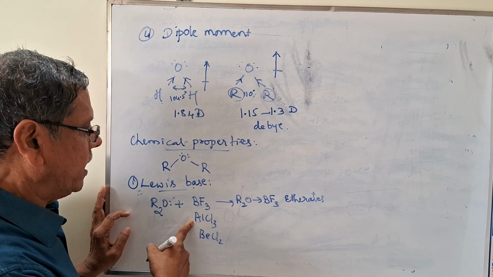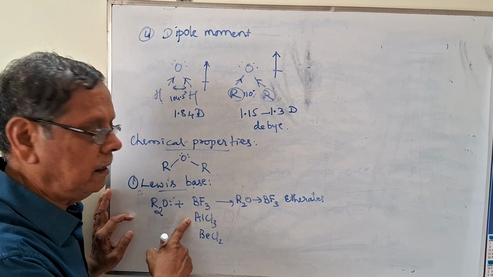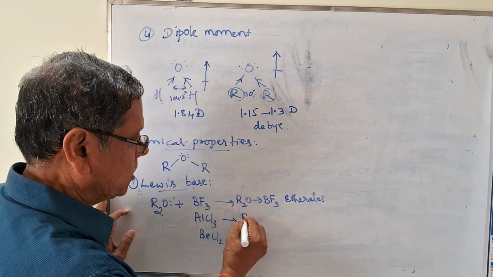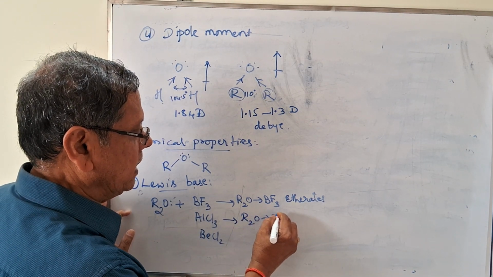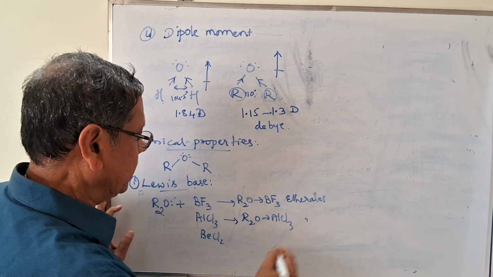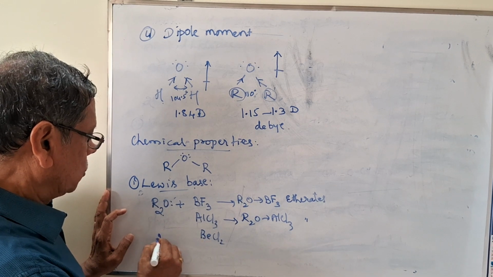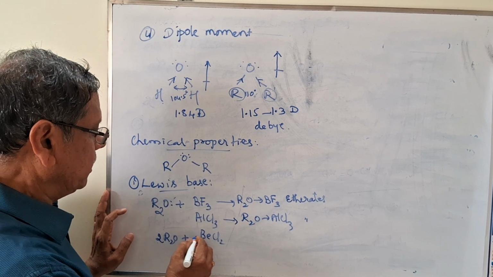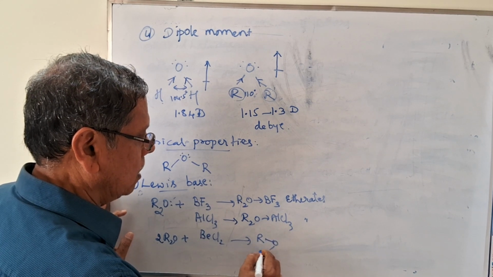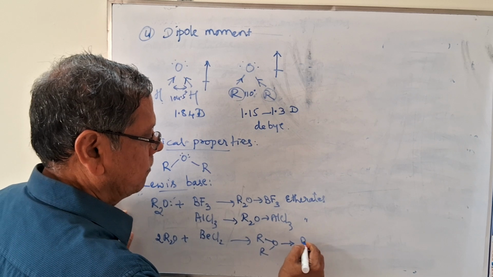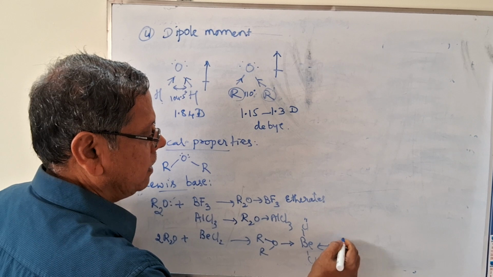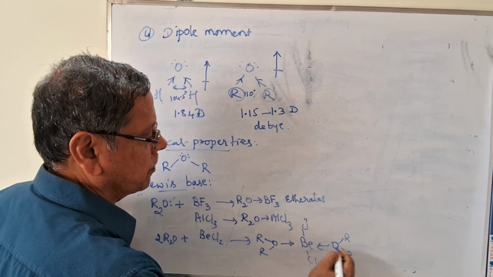Similarly, aluminium chloride has an electron deficiency of one pair. That's why one aluminium chloride will react with one ether molecule to give R2O→AlCl3. This is actually a coordinate bond, so this is again an etherate. But in the case of this one, two molecules of R2O will react with beryllium chloride to give ROR, one pair, BeCl2, and one more ether donating one more pair of electrons from the oxygen atom.